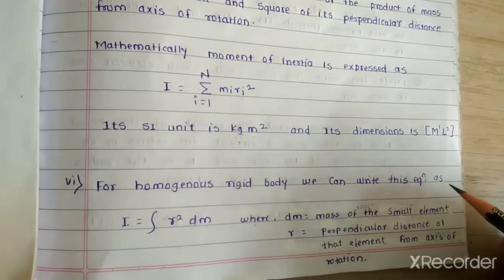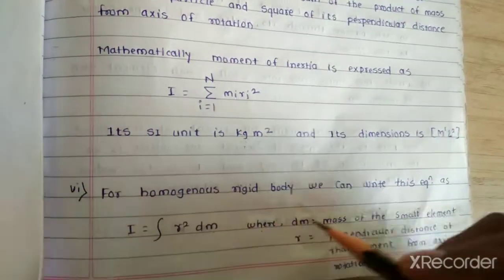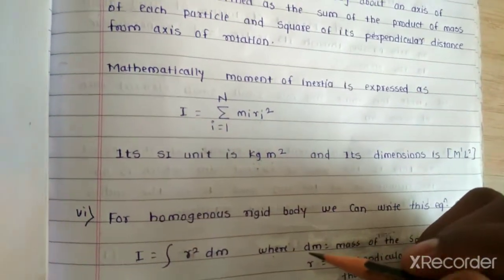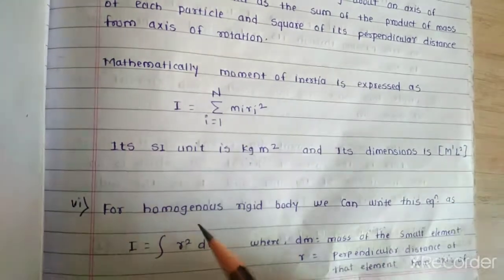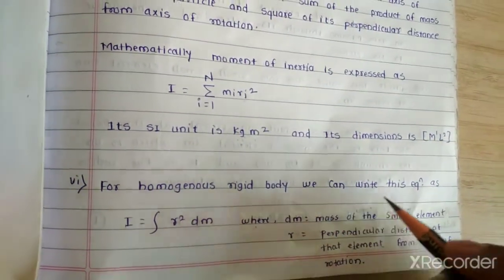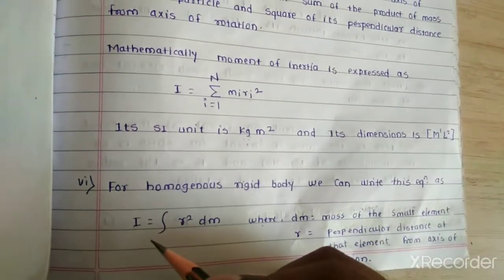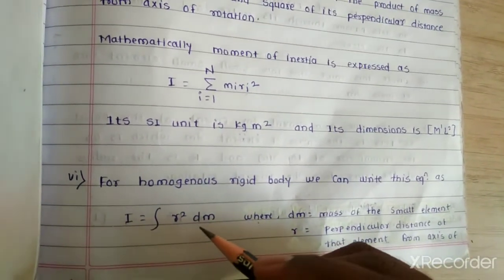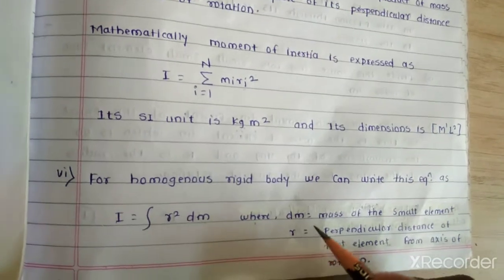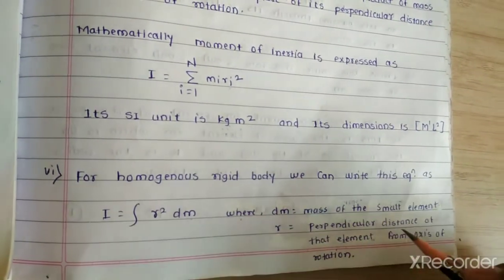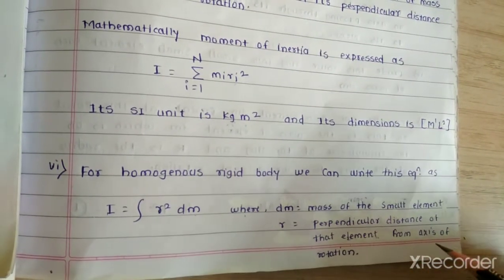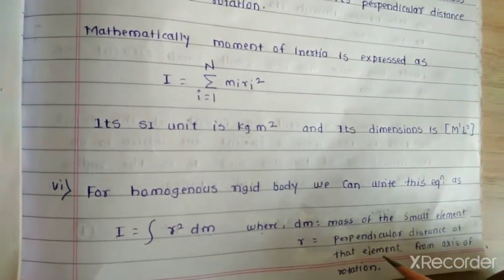Next, for a homogeneous rigid body, homogeneous meaning made up of parts that are all of the same type, we can write this equation as I equal to integral of r square dm, where dm is the mass of a small element and r is the perpendicular distance of that element from the axis of rotation.